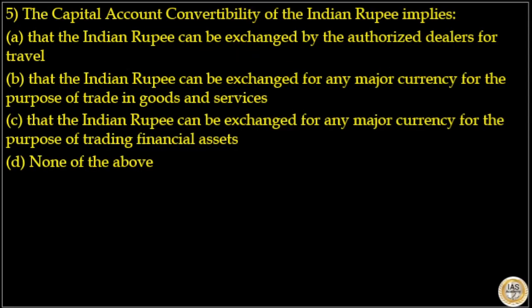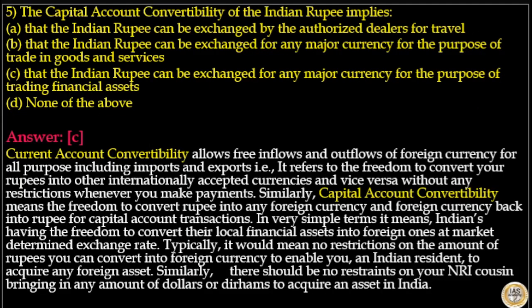Next is, the capital account convertibility of the Indian rupee implies option A, that the Indian rupee can be exchanged by authorized dealers for travel. That is not correct. Option B, that the Indian rupee can be exchanged for any major currency for the purpose of trade in goods and services. That is incorrect. Option C, that the Indian rupee can be exchanged for any major currency for the purpose of trading financial assets. That is correct. So here answer to this question is option C.